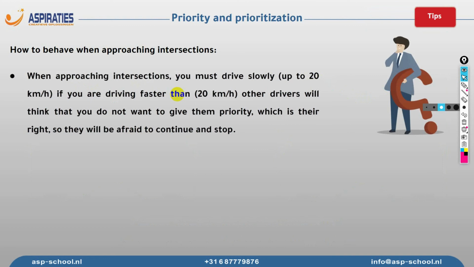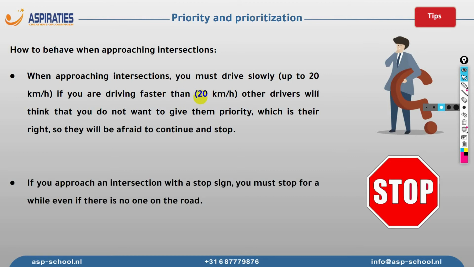Now, there are a few tips we have to discuss. When you reach an uneven intersection or an even intersection, it doesn't matter, you always have to slow down to about 20 kilometers per hour. Let's say you are reaching an intersection and there's a driver coming from your right. This driver might think that you will not give the priority, and it will create disturbance on the road if you're driving very fast. If you stop at the very last minute, the drivers might think that you're not giving them the priority, and this will create disturbance on the road.